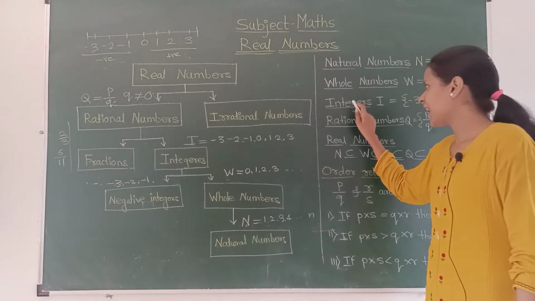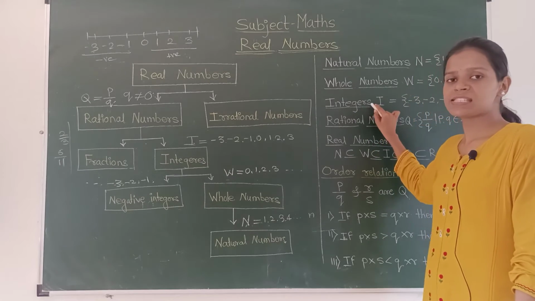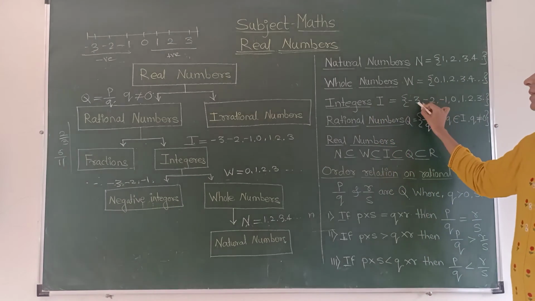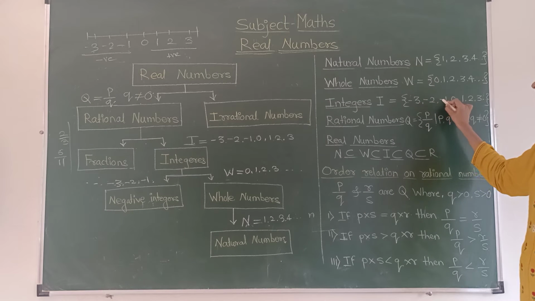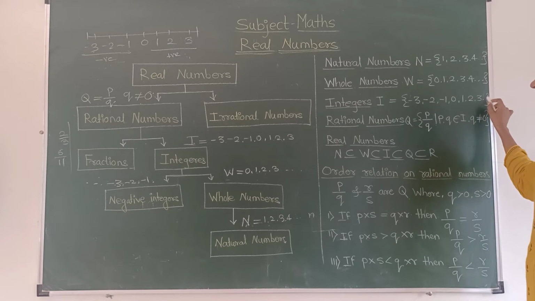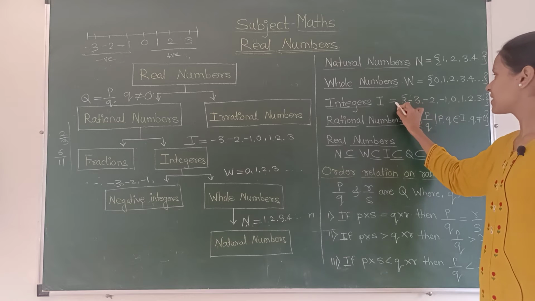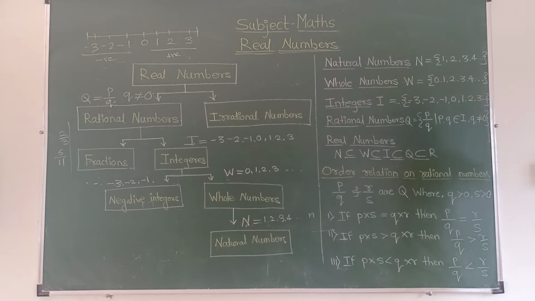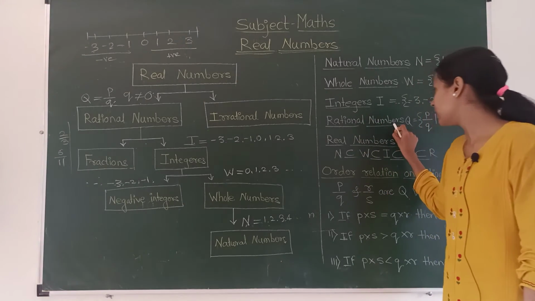After that, integers. We show the set of integers by capital letter I, and it contains the elements minus 3, minus 2, minus 1, 0, 1, 2, 3 and so on. It extends on both sides, on the side of negative integers and on the side of positive integers.